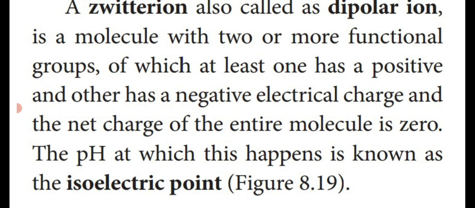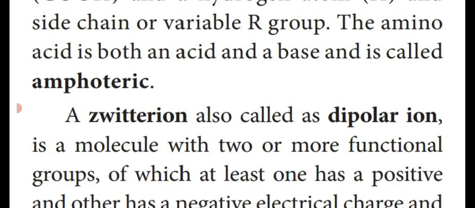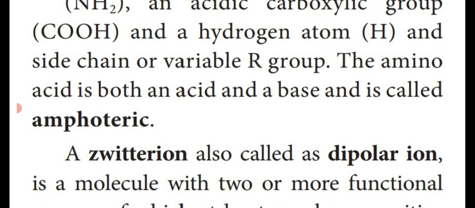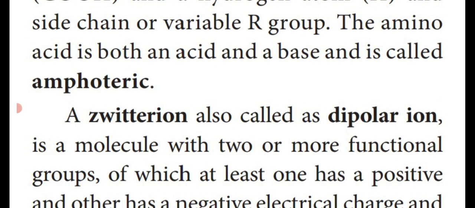The pH at which this happens is known as the isoelectric point. So first one, amphoteric. What is an amphoteric amino acid? It means the amino acid which contains one acid end and another base end. That is amphoteric. Another one, a zwitterion, is also called a